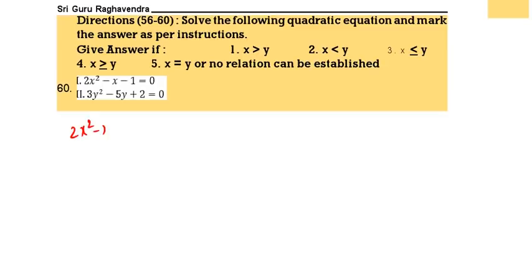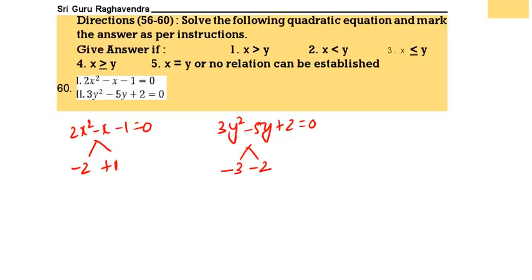2x² - x - 1 = 0. 3y² - 5y + 2 = 0. Here what can we take? We can take -2 and +1. Here, 3 into 2 is 6, so we can take -3 and -2. Here the answer will be 2 by 2, that is 1, and -1 by 2. Here we will get 1 and 2 by 3.